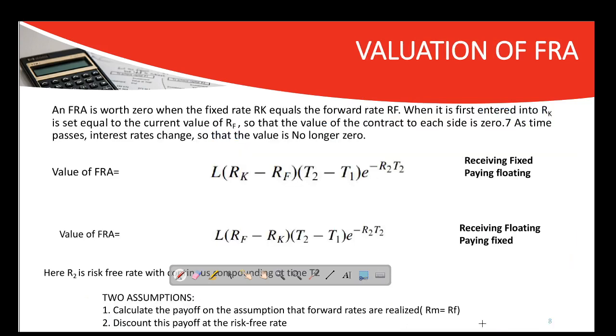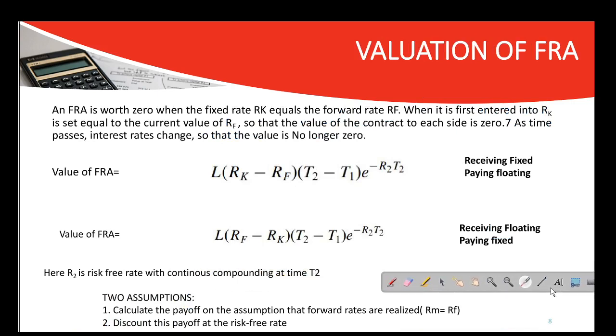Okay. So now the valuation of FRA, which is very, very important. You should understand about this. First try to understand that FRA is worth 0 when the fixed rate RK equals the forward rate RF.